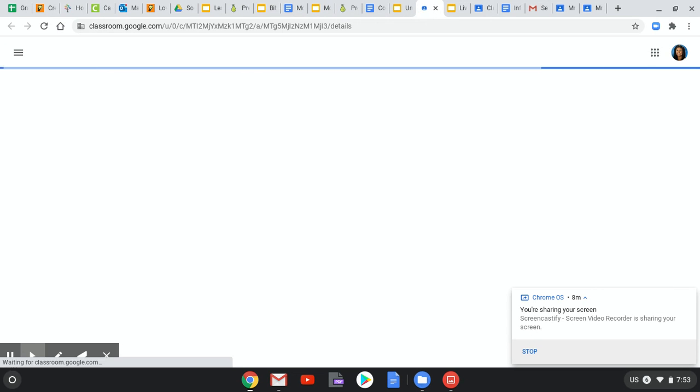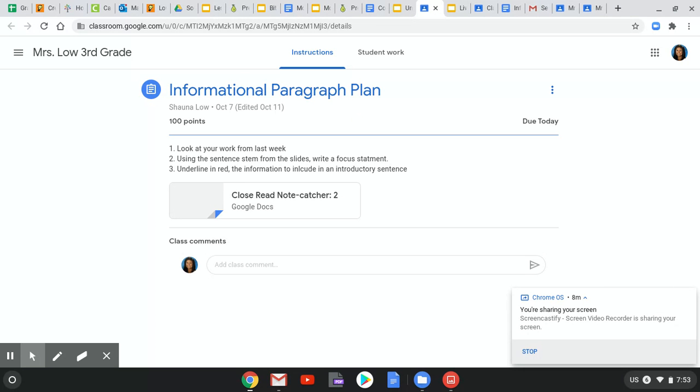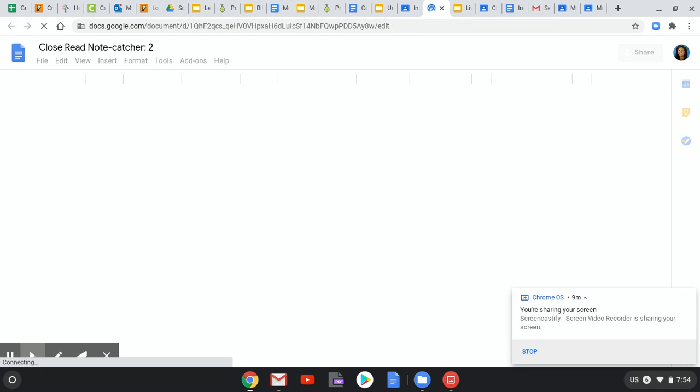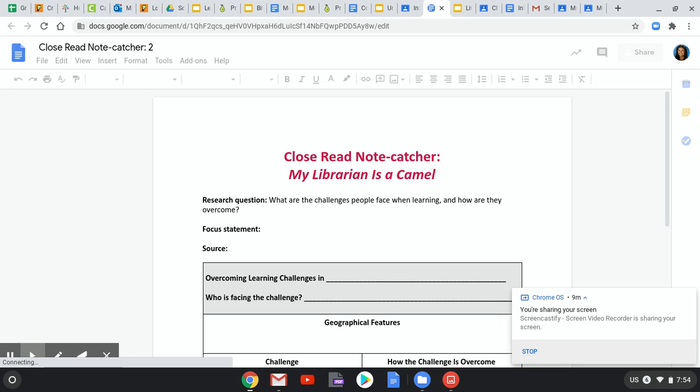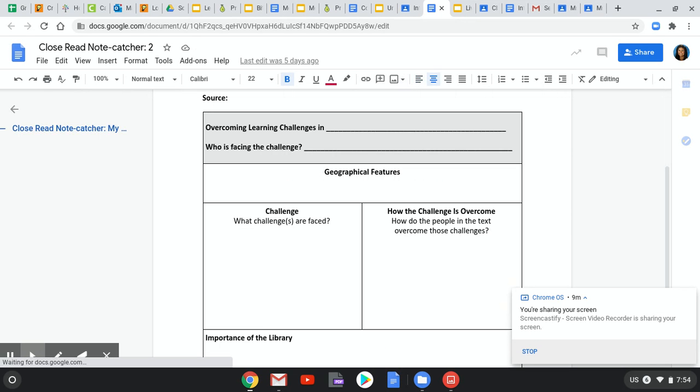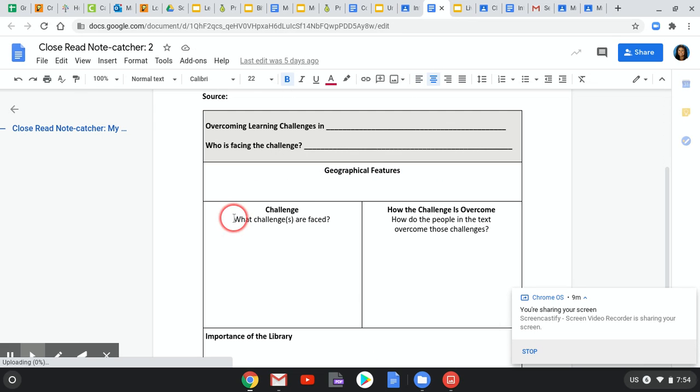Now, the way that you are going to underline is this, or I should say highlights. So when you find parts of the text that you want to highlight, the challenge is going to be yellow because that's where you're going to state the challenge.